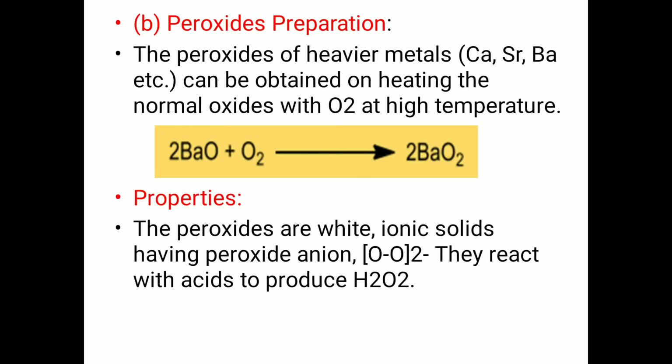Preparation of peroxides of group 2 elements. The peroxides of heavier metals like calcium, strontium and barium can be obtained on heating the normal oxides with oxygen at high temperature. Here is the reaction given: barium oxide and oxygen react and barium peroxide is obtained. Properties. The peroxides are white ionic solids having the peroxide anion. They react with acid to produce hydrogen peroxide.